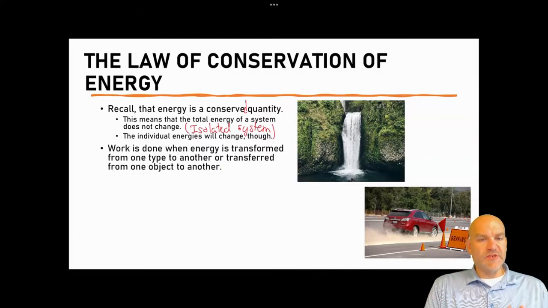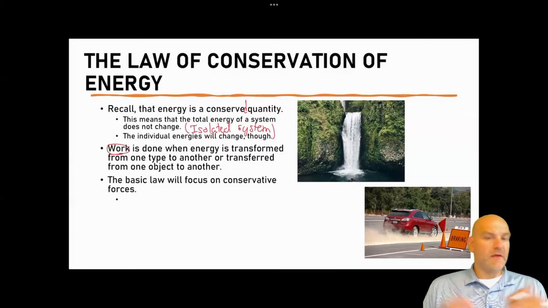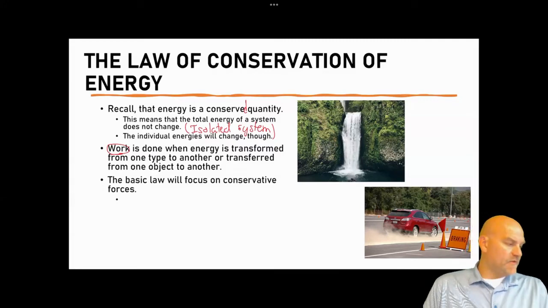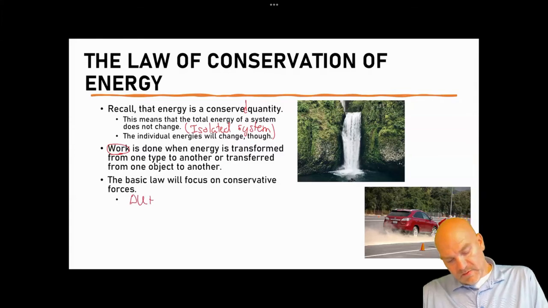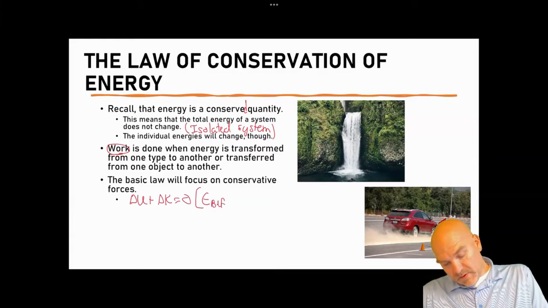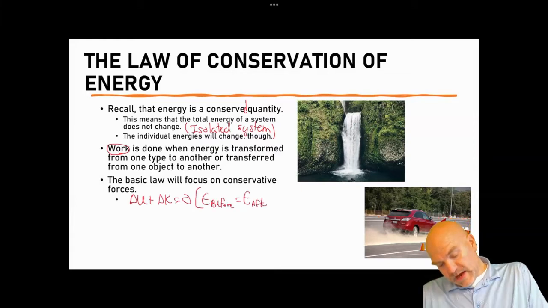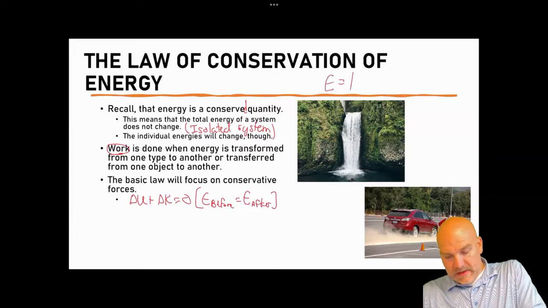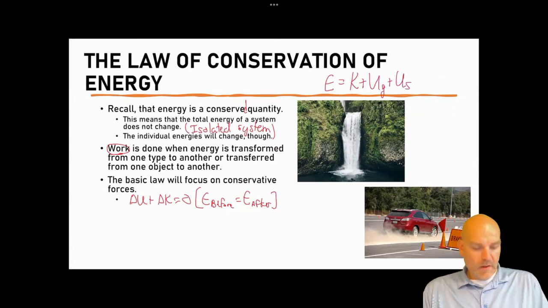So work is done when energy is transformed from one type to another or transferred. Sometimes we say work is the ability to transfer energy, and energy is the ability to do work. So they use each other in their definitions. And so the basic law, when we focus on conservative forces, we simply say delta U plus delta K equals 0, or that the total energy before equals the total energy after, where E is just K plus UG plus US.